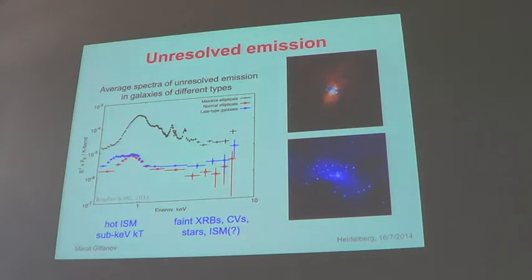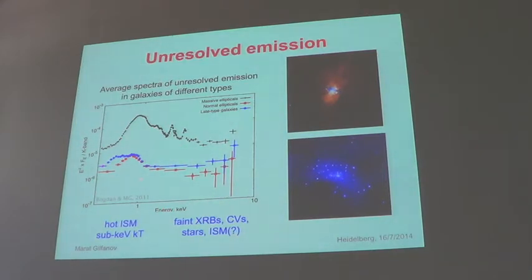Thank you. Unresolved emission. So these are the spectra of unresolved emission in different types of galaxies. These are stacked in the work we did with Akis a few years ago. Star-forming galaxies in blue, normal elliptical galaxies in red, and this is massive elliptical galaxies.